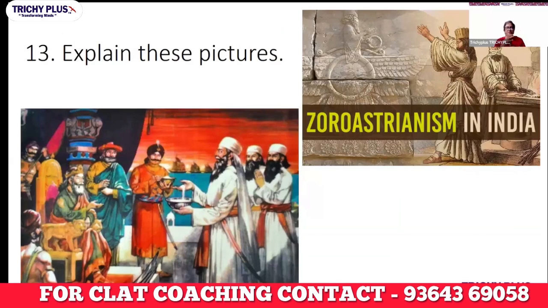What's great about this picture? Swami Vivekananda mentioned this in his iconic speech. What do you see here? See, I mentioned here Zoroastrians. Zoroastrians were a set of people living in Persia. Persia is modern day Iran. When Islam came to power, they were getting persecuted. So they took a ship and came to Bombay.